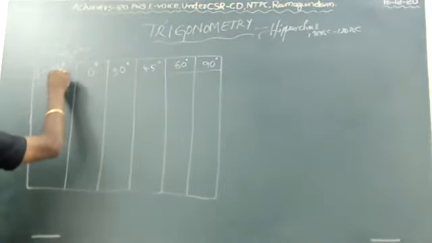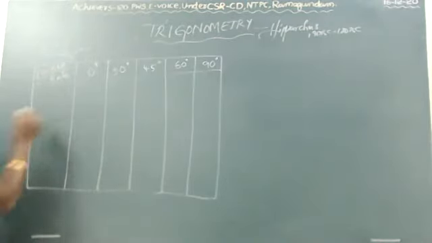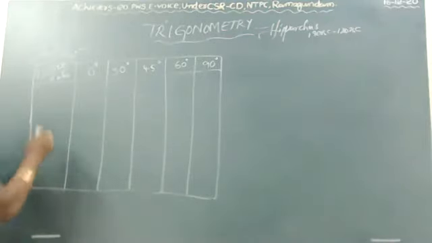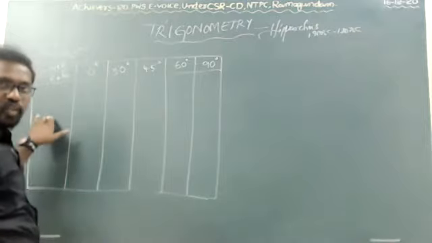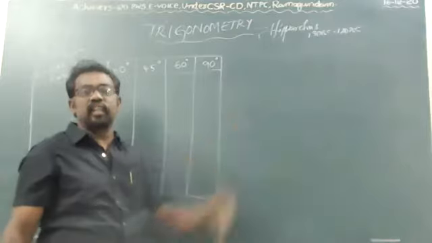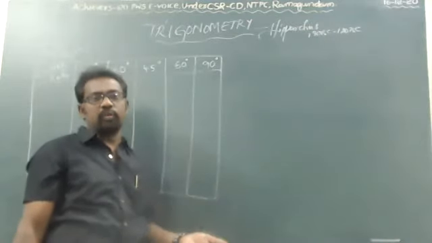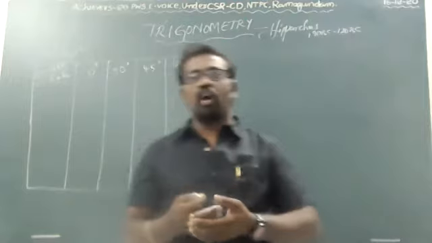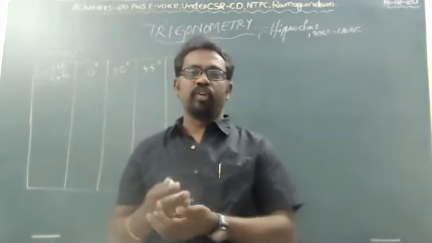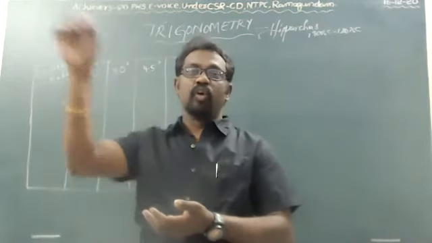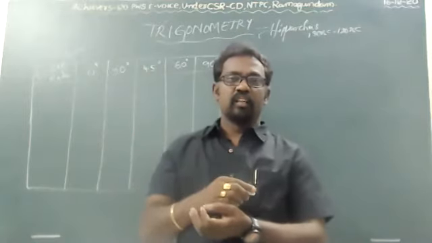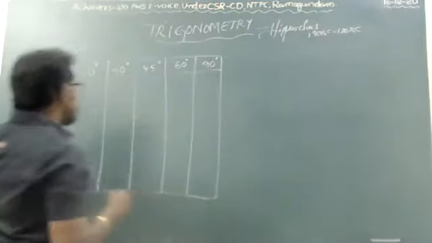And now these are the ratios. What are the ratios? Sine ratio, cos ratio, tan ratio. Before writing the names of the ratios, some values are there. Very easily we can find the table. Even from the examination point of view, if you do not remember this table, or you do not remember the value of sine 30 degrees or the value of tan 45 degrees, the method is there.